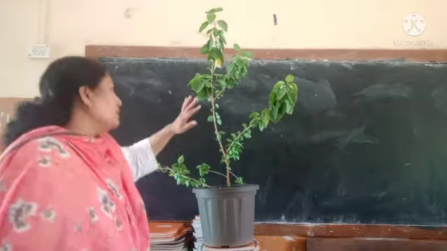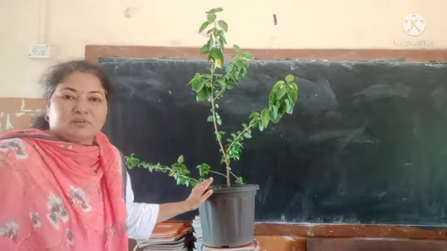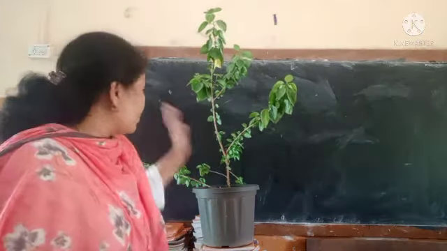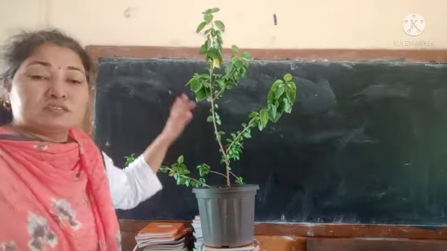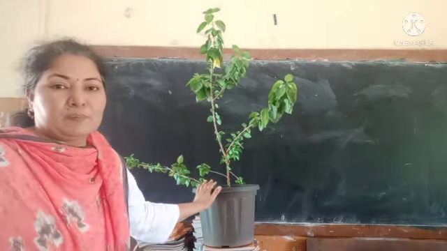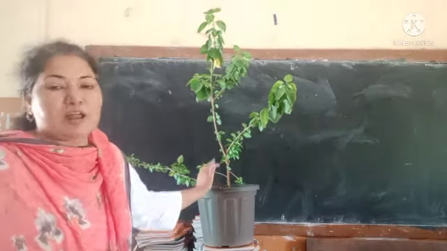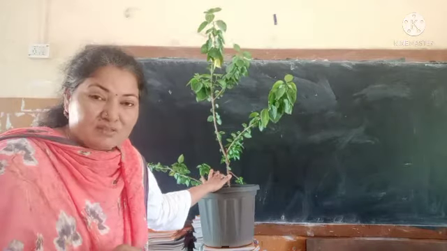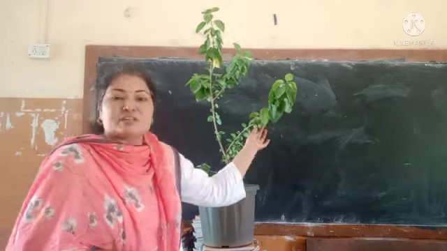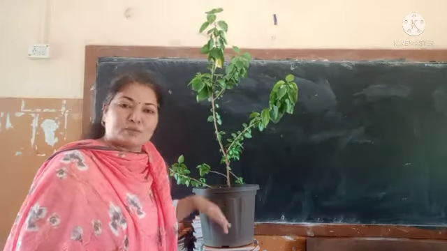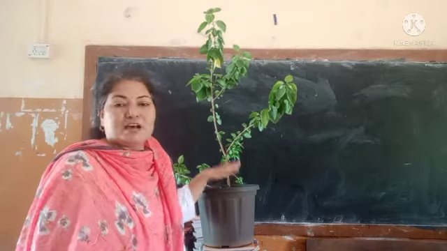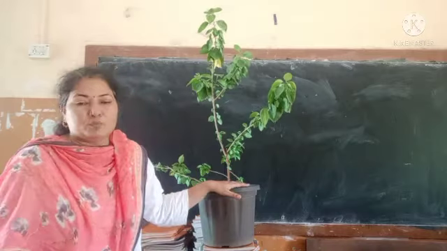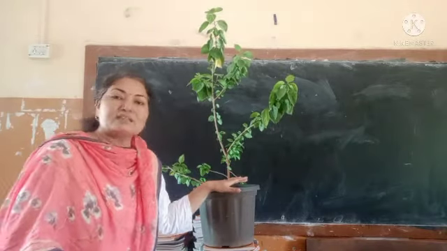Okay, and you all know the process of photosynthesis very well. If this plant is green in color and nicely growing, it means the process of photosynthesis is going correctly. Because we all know that in photosynthesis, plants prepare their own food with the help of sunlight, carbon dioxide and chlorophyll present in it. Water is also required, which is absorbed by the root and passed further. So this process of transportation and other processes we are going to see in today's topic.